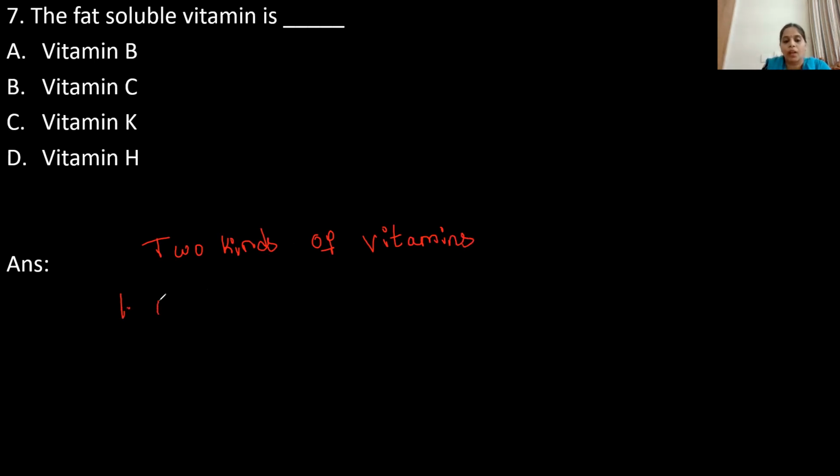One is water soluble vitamins, and the second one is fat soluble vitamins.